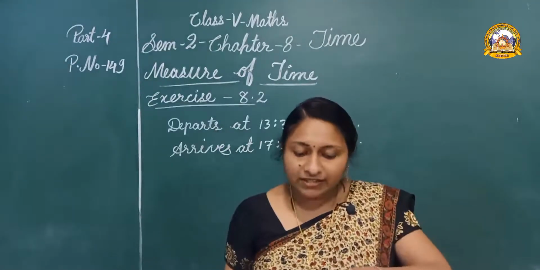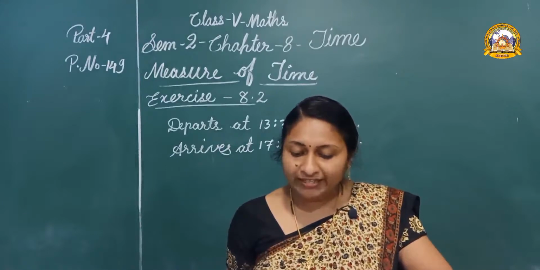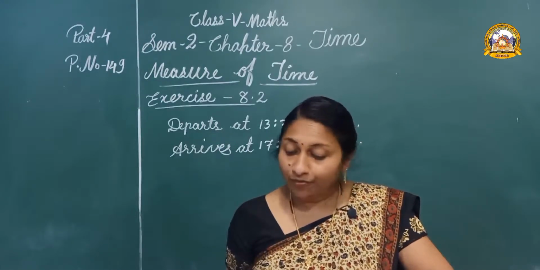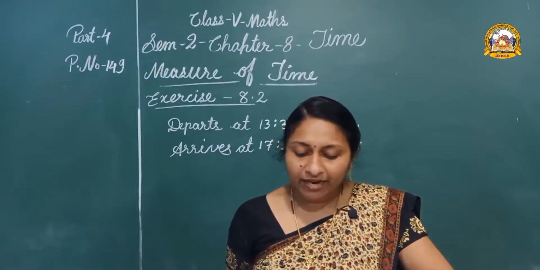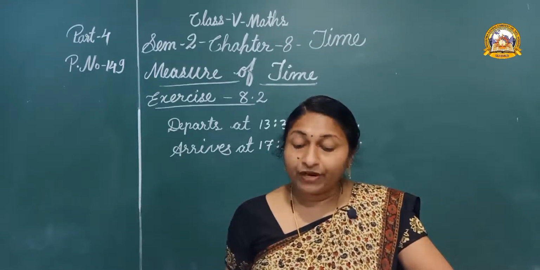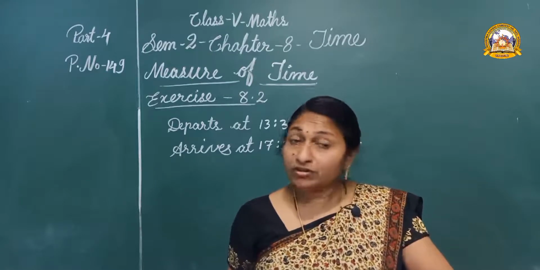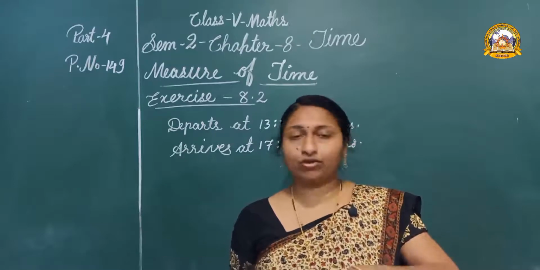Okay children, the second one: a flight departs from New Delhi at 13 hours 35 minutes. It will arrive at Chennai airport at 17 hours 55 minutes. Here we have to convert these times to 12-hour clock time.